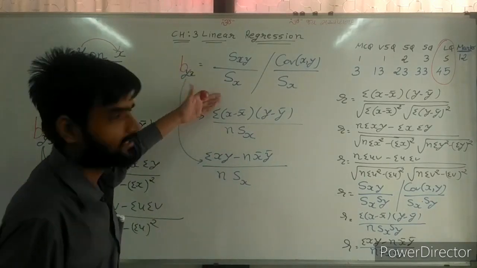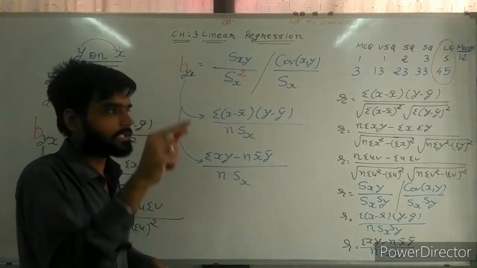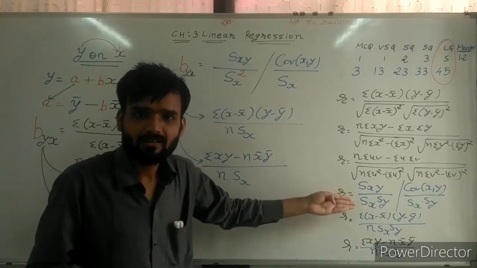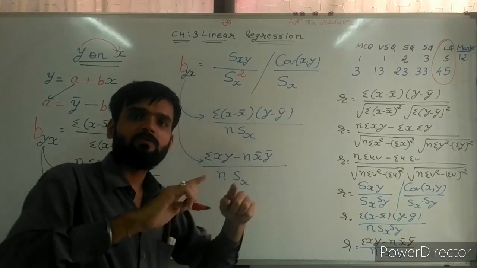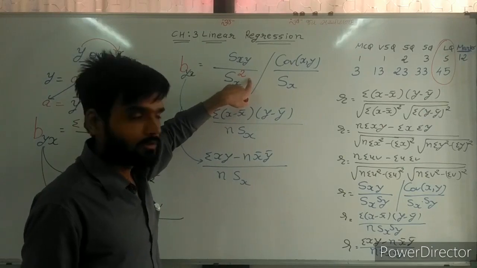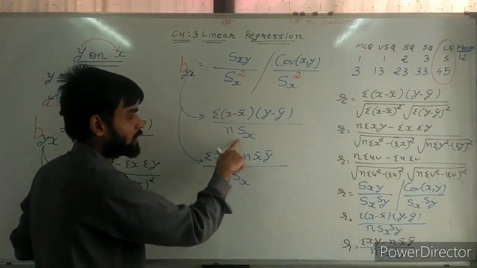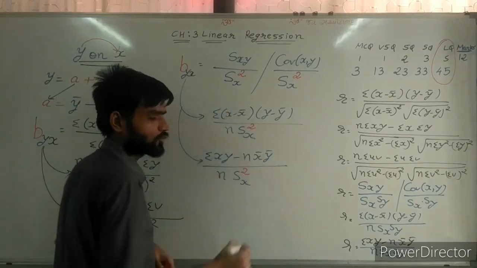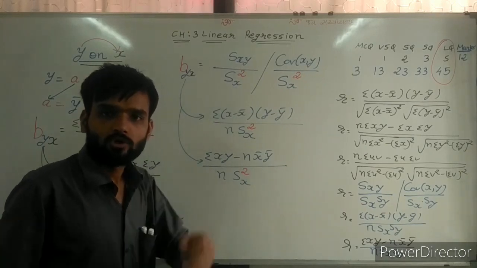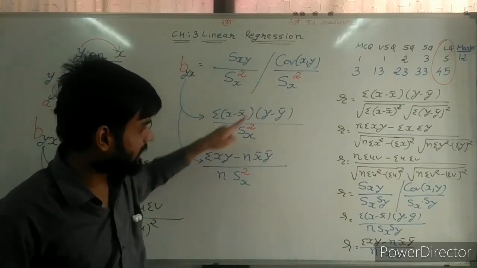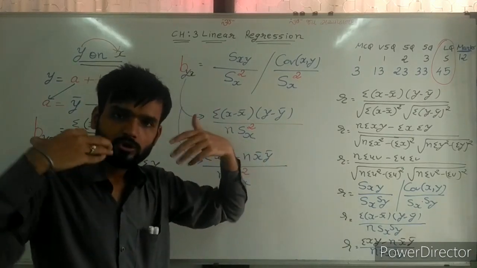Sir, in this case, we have to write Sx square, because root sign is not there, and we need to cancel it if it is there. So here root sign is not there, it means we are making square of it. Same way here also, Sx square is there. Here also square is there. This is the very important thing. So in short sums, square must be there because root sign is not there and we need to square it.